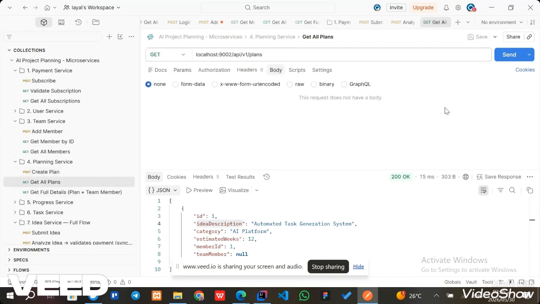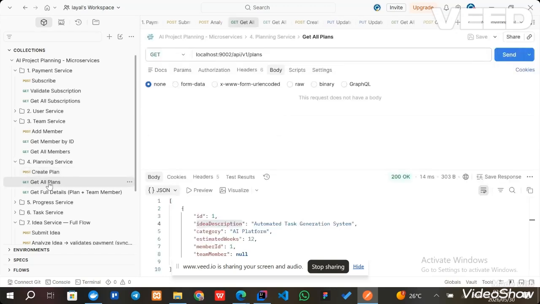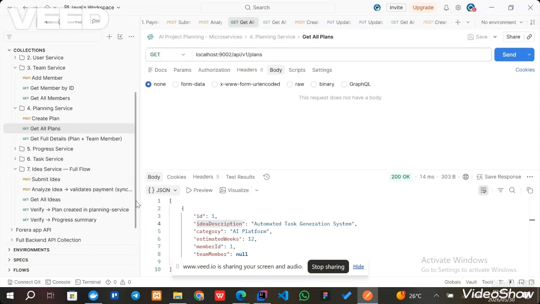And here, when I get all plans, now I check a plan directly. Now a new plan was created automatically because the planning service was listening to RabbitMQ and processed the message in the background. So there is no need to create a plan using this endpoint and no need for a direct call. The new plan was created automatically from RabbitMQ, after the planning service listened to RabbitMQ and took the audio from the queue that was sent from the audio service to RabbitMQ.